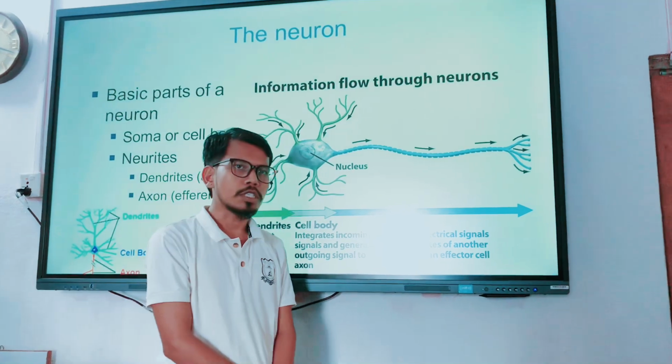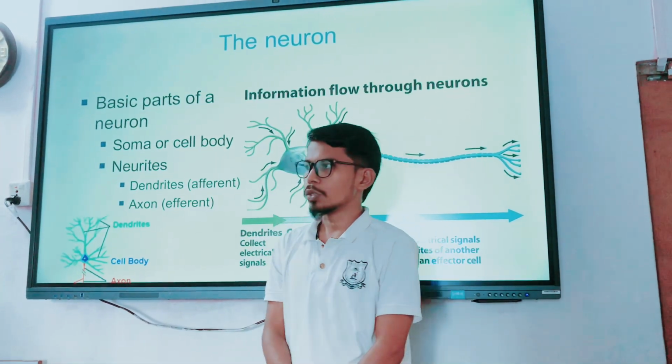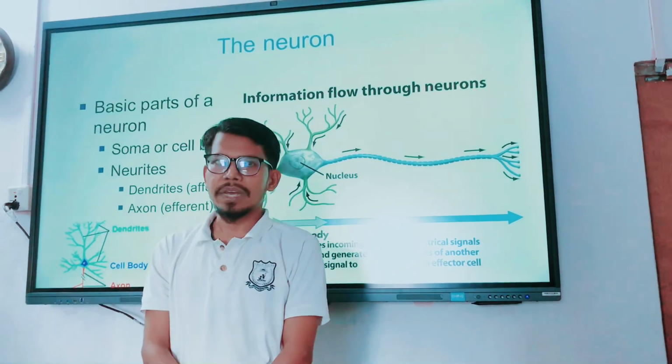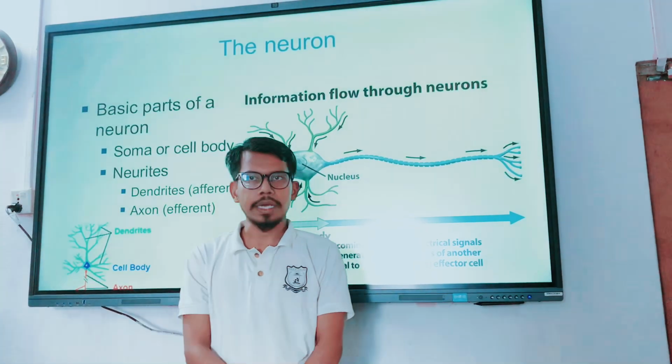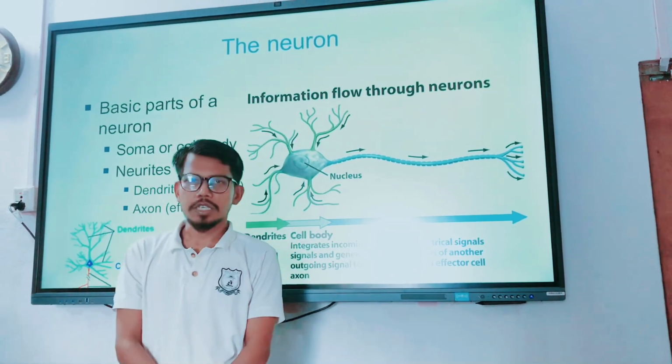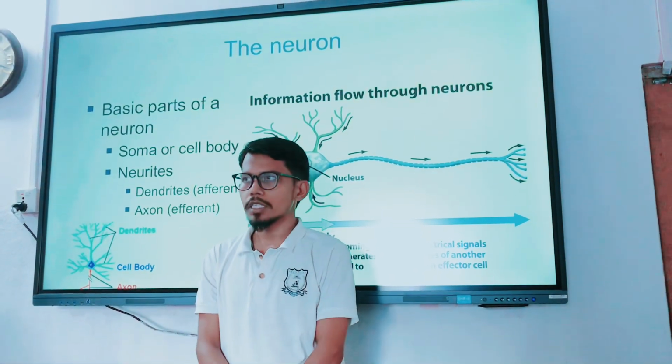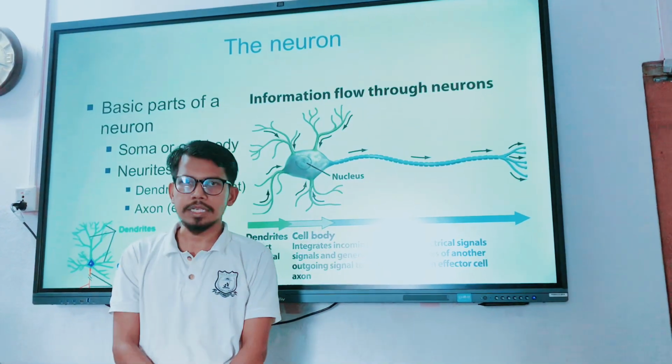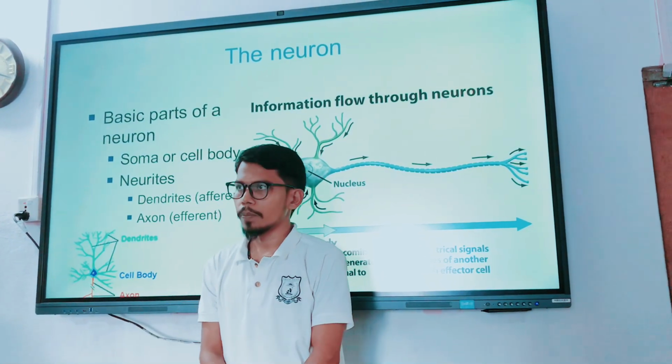Generally, the human nervous system is classified into 2 or 3 major types. The first one is the central nervous system, the second one is the peripheral nervous system, and the third one is the autonomous nervous system.